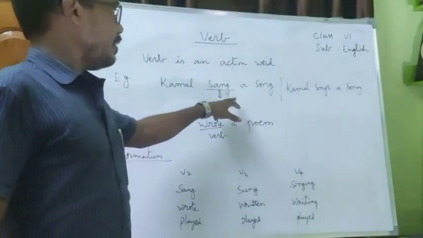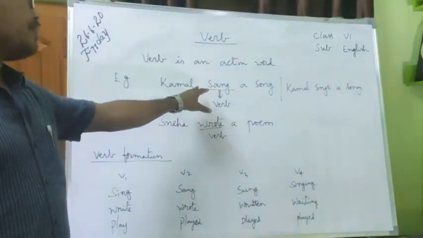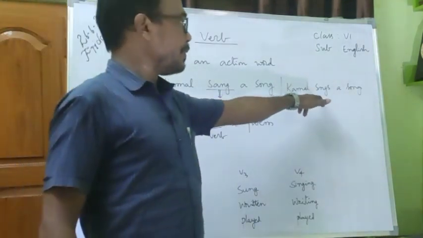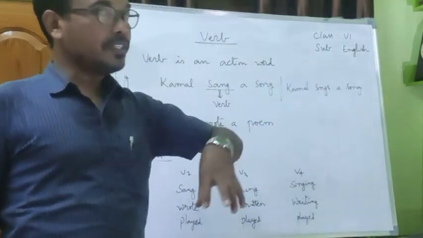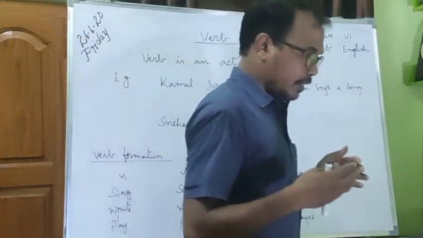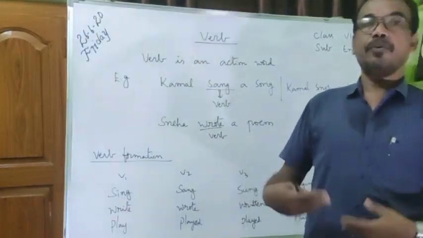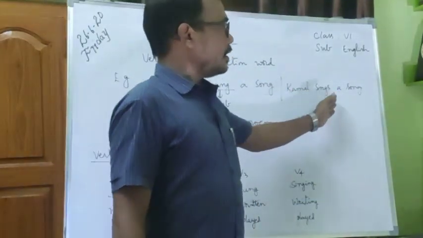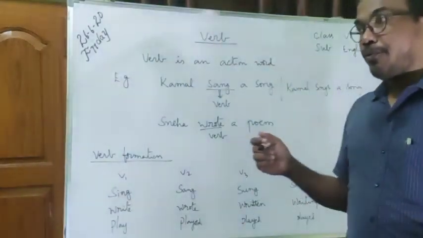Here the action of singing is completed, so we have used past tense. Here this is present tense. Kamal sings a song. That means now Kamal comes and performs singing. Or else then another case is there. What is that? Future tense.